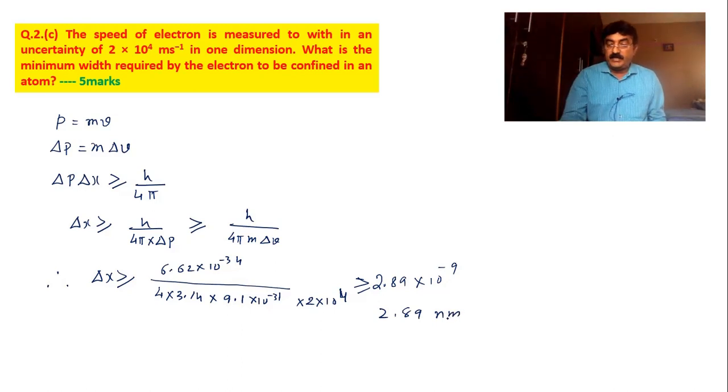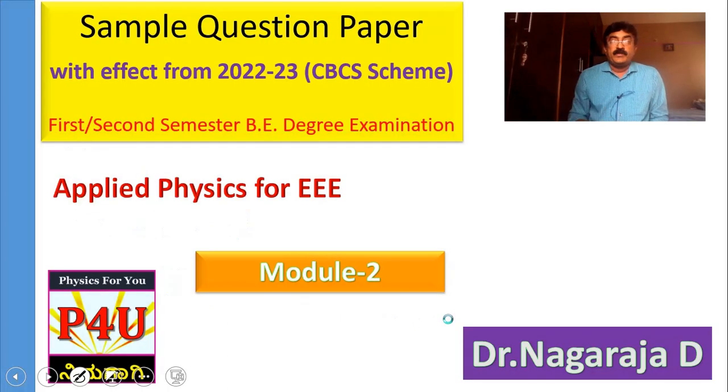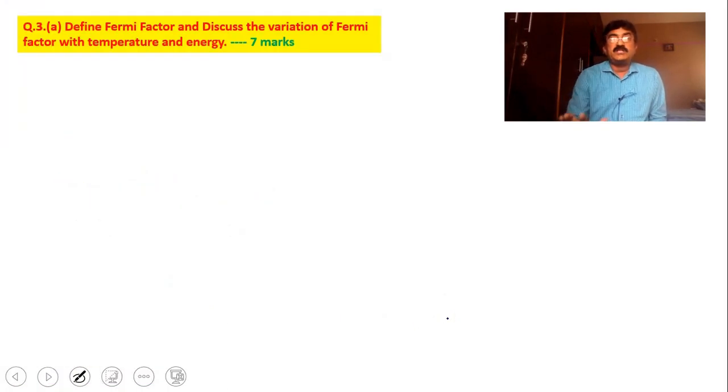I hope you got this problem. This is on the uncertainty principle. Okay, with this I go to the next module. In this module, we have questions from conduction of electrons in solids, that is quantum free electron theory and classical free electron theory, also dielectrics and then superconductors.